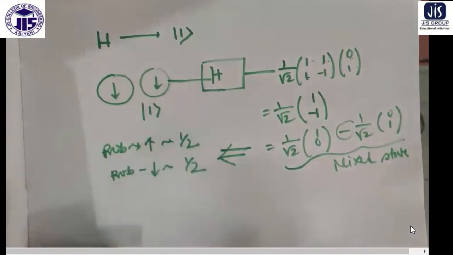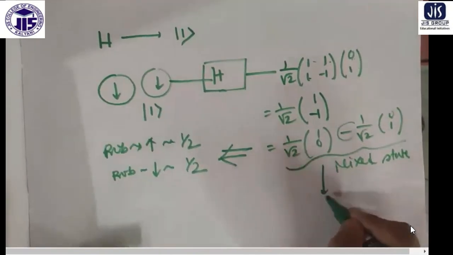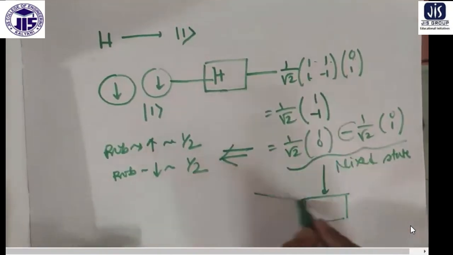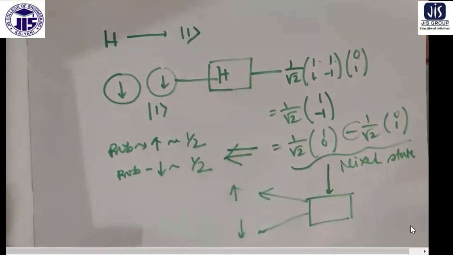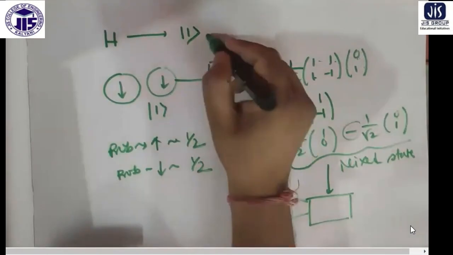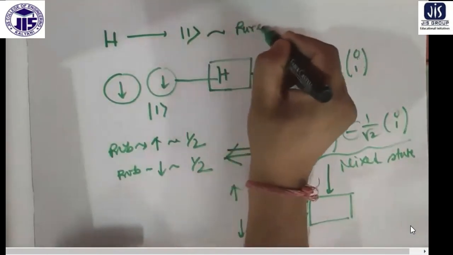Total probability is 1. But if you try to measure, you will notice the electron is either in the upspin state or the downspin state. So during the measurement, you cannot get it in both the states. So what the Hadamard operation is doing is producing purely mixed states.